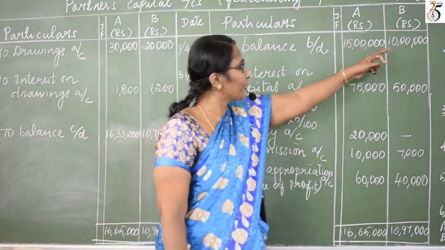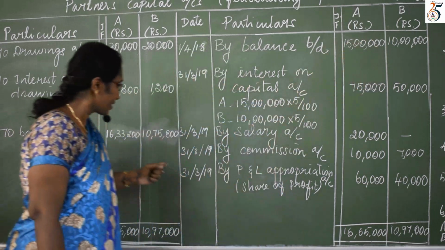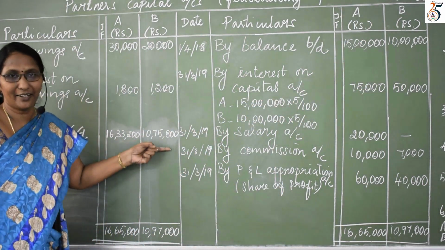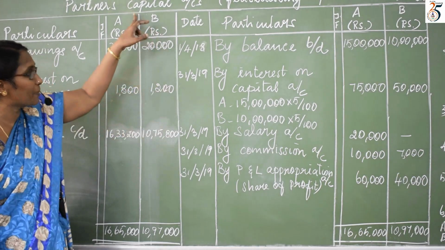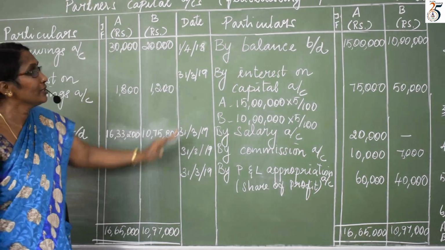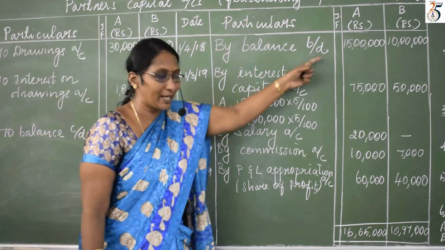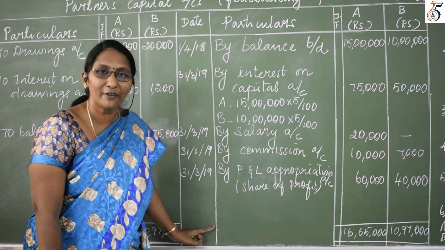Now for partner B, how much was the opening balance? 10 lakhs. It changed into 10 lakhs 75,800. Why did it change? Because we have prepared this partner's capital account under the fluctuating capital method. With this opening capital, I have done adjustments. What are the adjustments we have done?